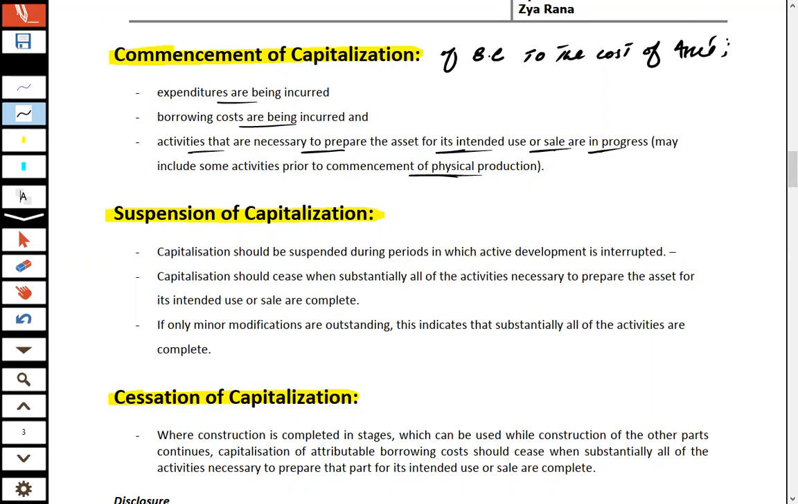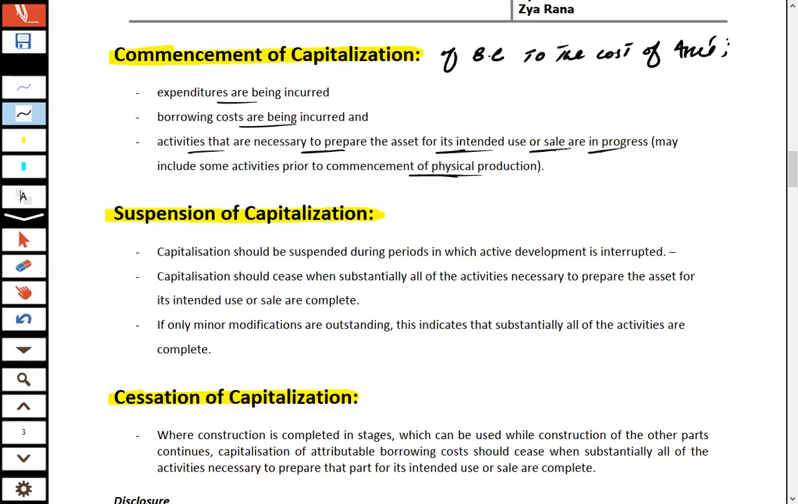So from which date should we start the capitalization of the borrowing cost to the cost of the asset? Keep in mind, we should capitalize the borrowing cost from 1st March, when the entity started constructing the asset. We cannot add the first 2 months' interest expense to the cost of the asset. Why? Because the construction of the asset had not started. The company had not started the construction on 1st Jan. The effective construction date is 1st March.